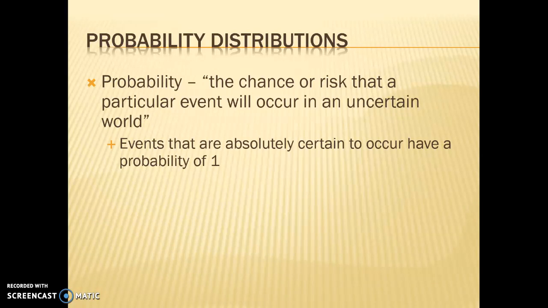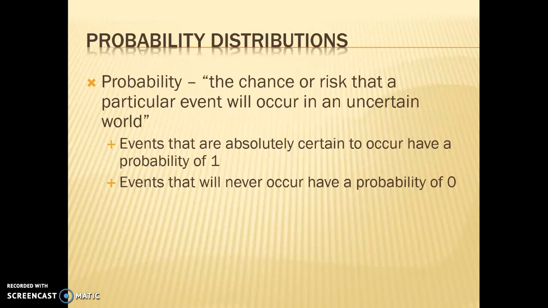Was there going to be an eclipse on August 21st? Probability? Yes, 1. There was going to be an eclipse on August 21st. So events that are absolutely certain to occur have a probability of 1. Are we going to make it to the next second after this sentence? Just happened, right? So even events that are certain have a probability. Even events that will never happen have a probability. That probability is just 0, right? What's the probability that monkeys are going to fly out of my butt? Probability is 0. It has a probability, it's just very low.